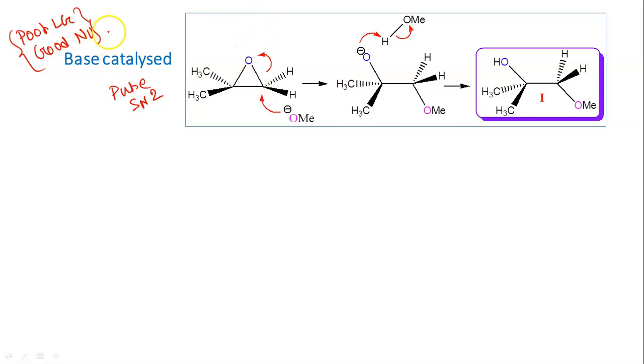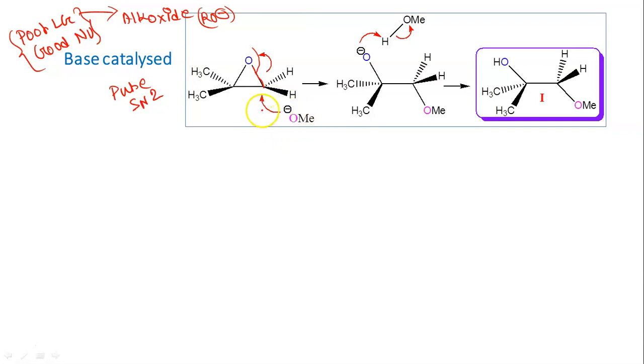Here our leaving group is the alkoxide ion, because this portion will be removed. That is, this CO bond will be broken, so O minus will be generated. Now RO minus, that is the alkoxide ion, is not a very good leaving group. But our nucleophile is good. Why? Because we are using not MeOH, we are using MeO minus. Here we have a fully developed negative charge. So this is the reason why it follows the SN2 mechanism.